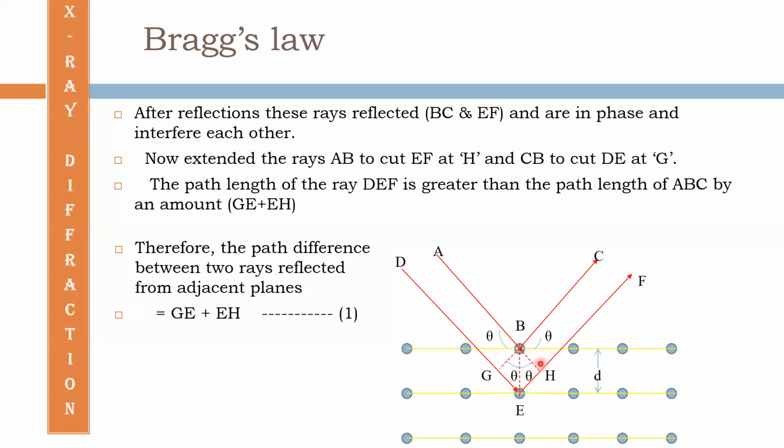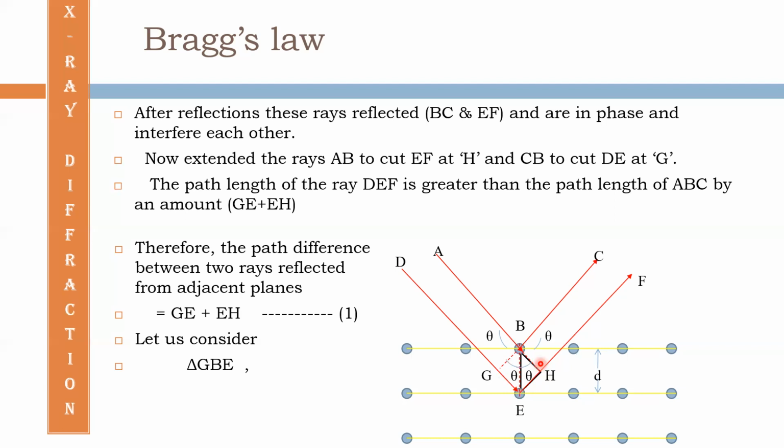Now we have to obtain the path difference in terms of the crystal parameters and the incident angle. For that, let us consider the triangle GBE.